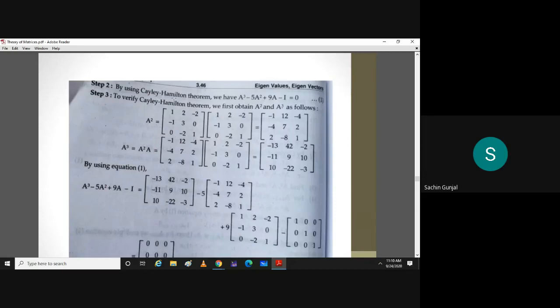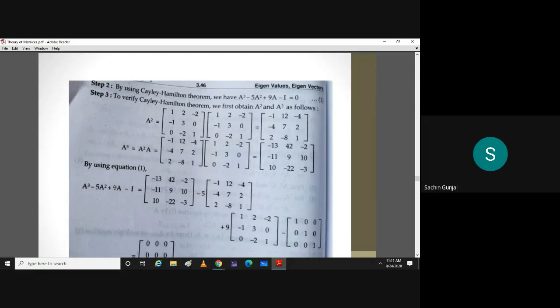So by Cayley-Hamilton theorem, we should have A cube minus 5A square plus 9A minus 1 times identity matrix, and this is equal to null matrix. Okay, we should get null matrix. So find out A cube. Before that, find out A square. That is A into A, and then A cube, that is A square into A. Okay, and here are the resulting matrices.